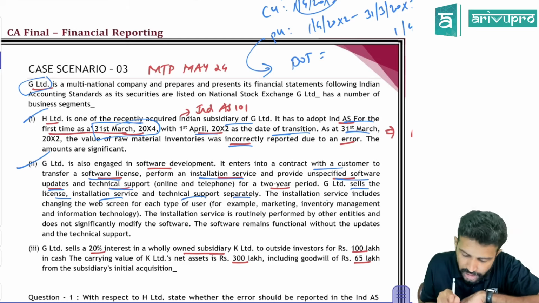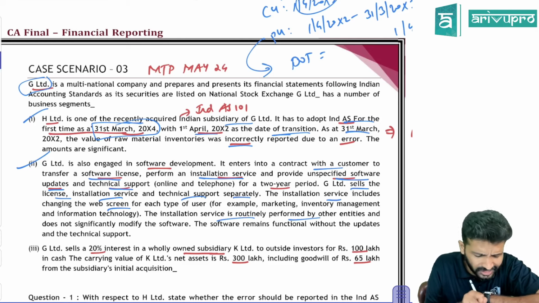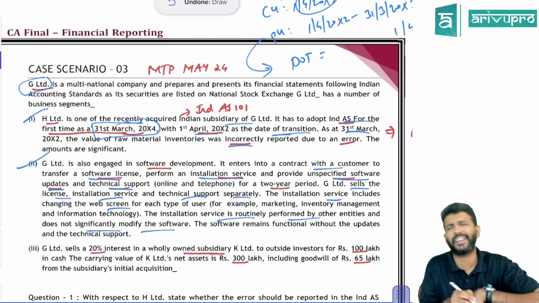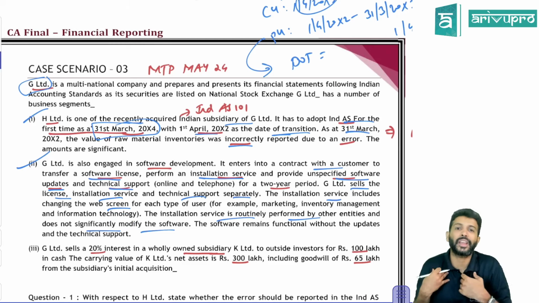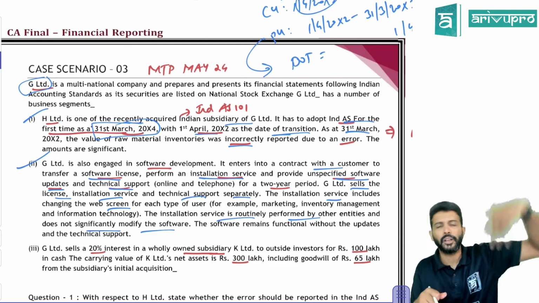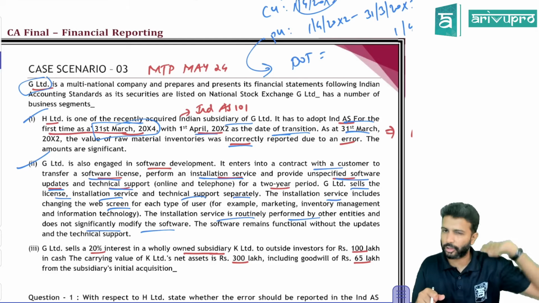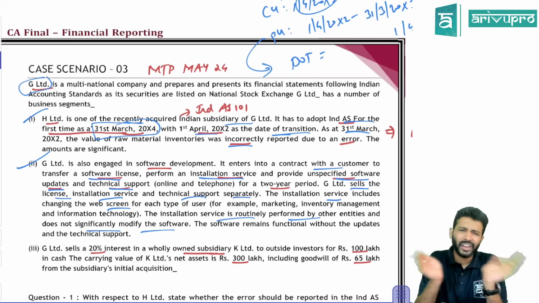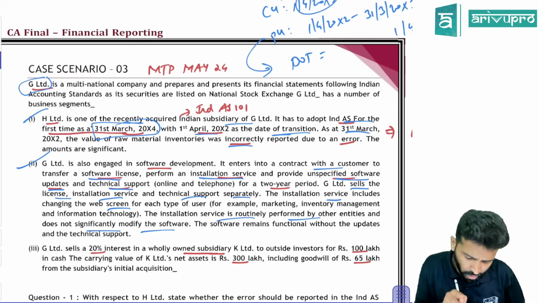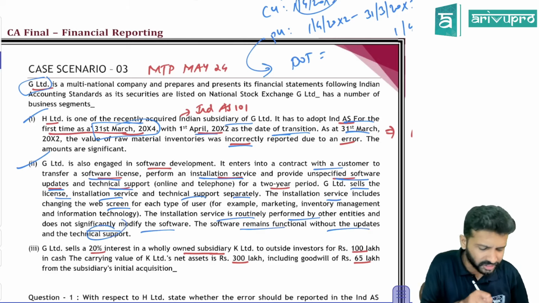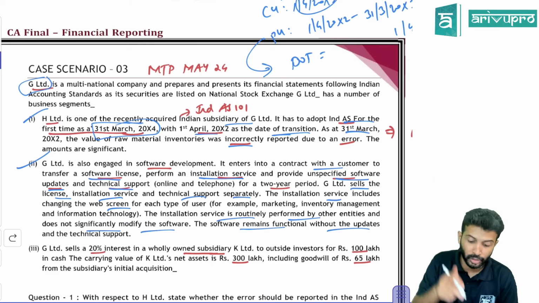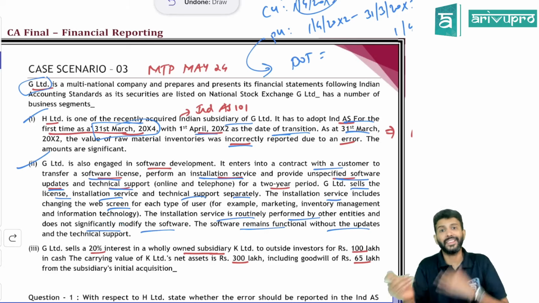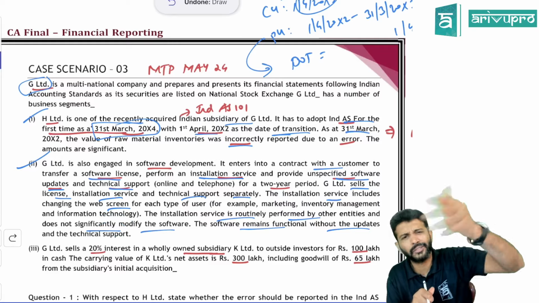We can make out that the installation service includes changing web screen, and installation service is routinely performed by other entities and does not significantly modify the software. So it's not necessary that the customer has to take installation of software from us only. Some other vendor also gives it and he can take it. So that means it is not highly interrelated or interdependent. Software remains functional without updates and support also. Okay. So all these are not highly interrelated. Sometimes they say if software works only due to technical support, then they are highly interrelated. In this case, software can function independently.